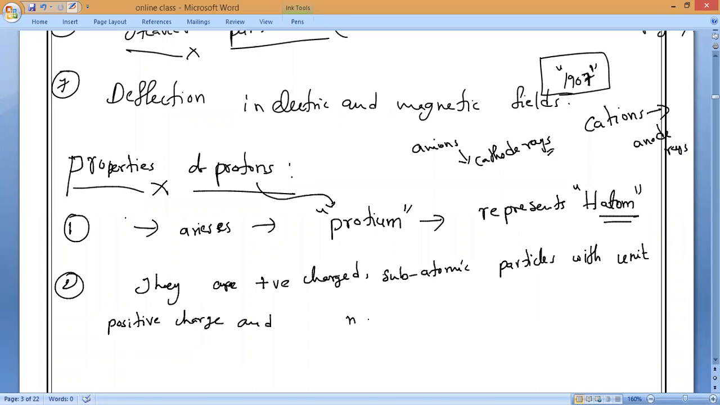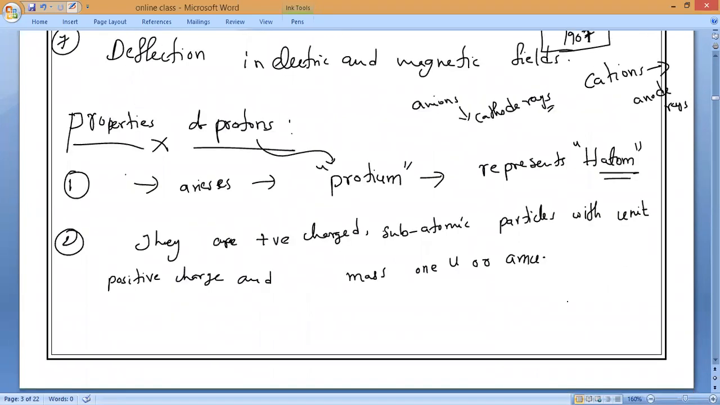And mass 1 u. What do you mean by u? We will say AMU, the unified mass or atomic mass unit. So chemically, protons are positively charged hydrogen ions. That is what you have to remember.